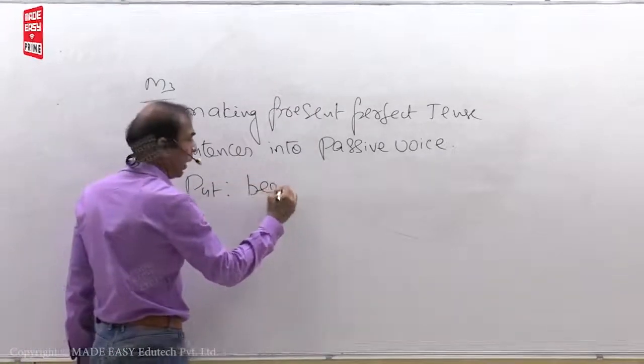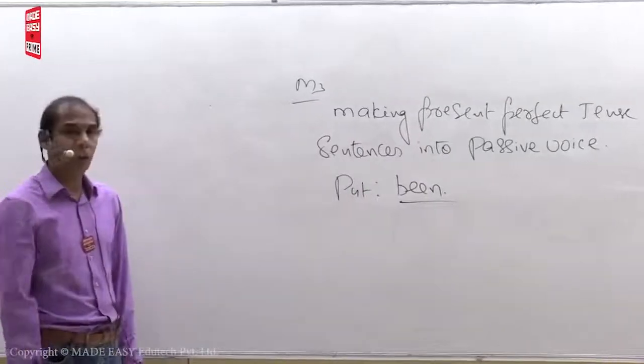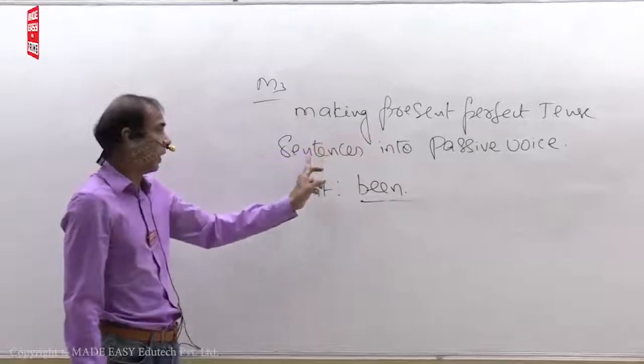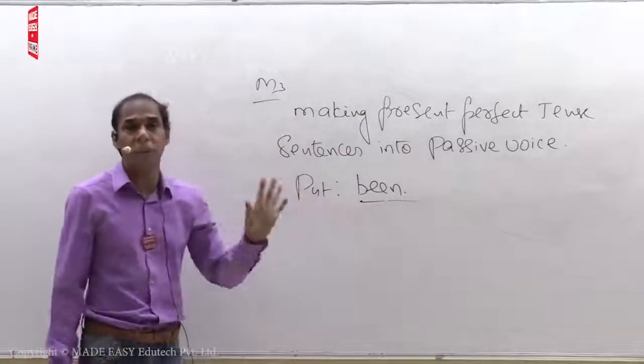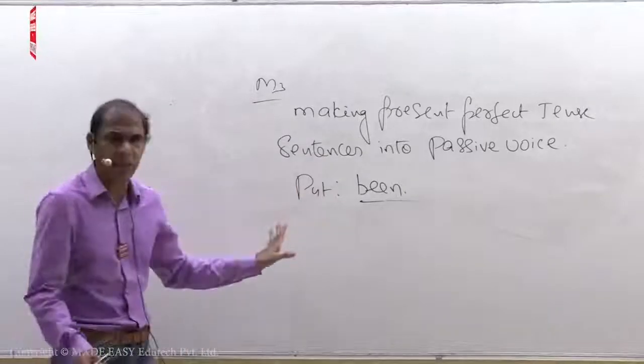Formula: put been. What is the formula? Put been. Making present perfect tense sentences into passive voice, put been. Very easy, same process. Only be forms will change. That's all.